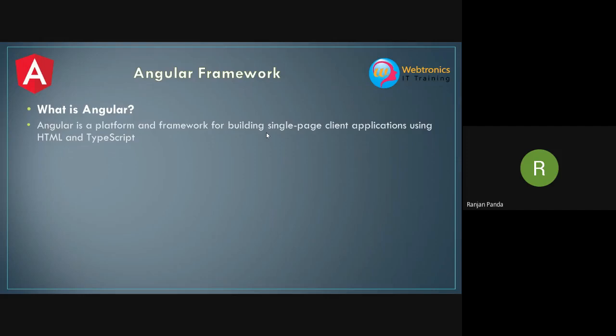Angular is basically a JavaScript framework which helps us to create web applications and mobile applications. Earlier, when the web started, it was only pure HTML.